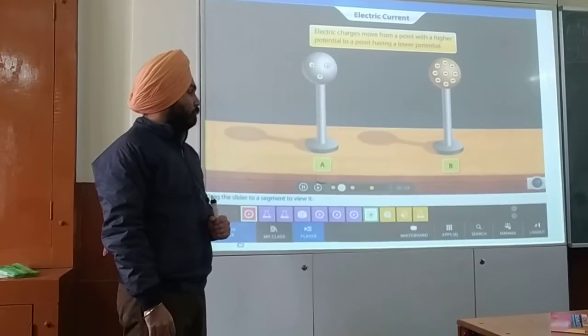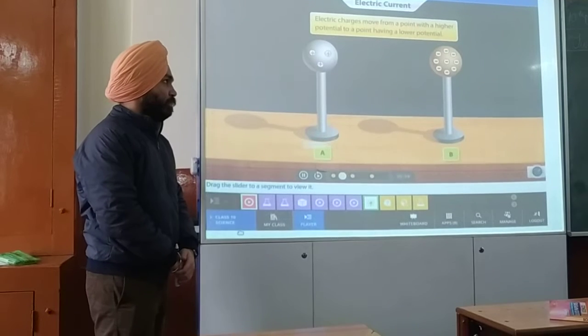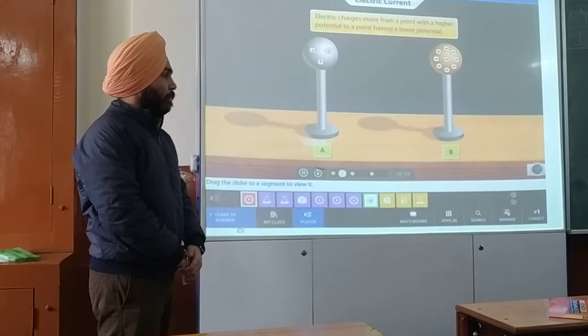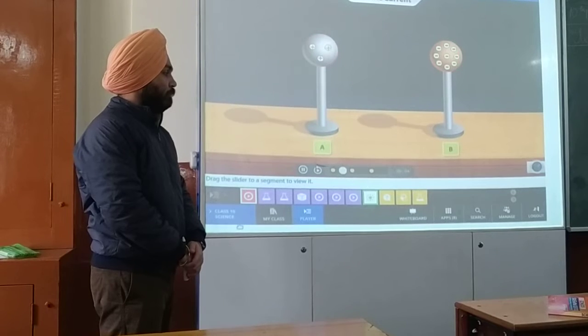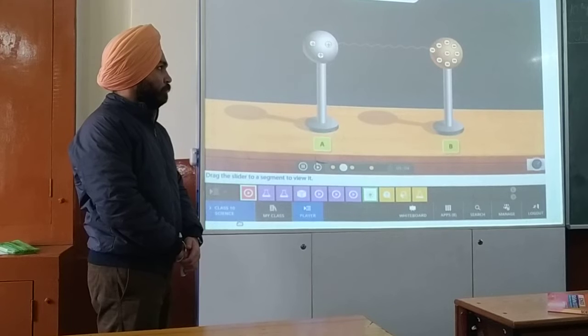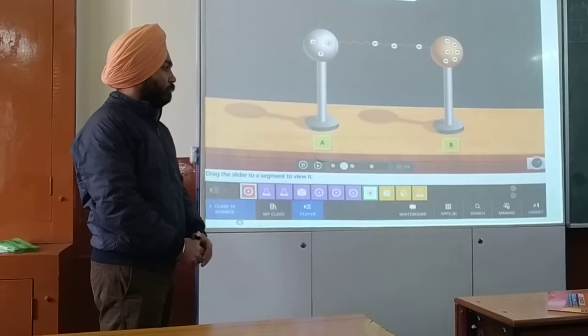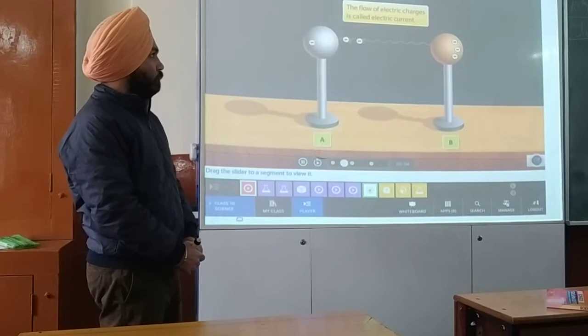Similarly, electric charges move from a point with a higher potential to a point having a lower potential. Look at the two metallic spheres. If you connect a metallic wire between them, electrons begin flowing from sphere B to sphere A. This flow of charges is called electric current.